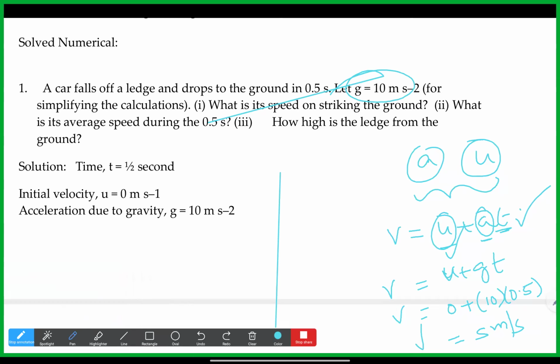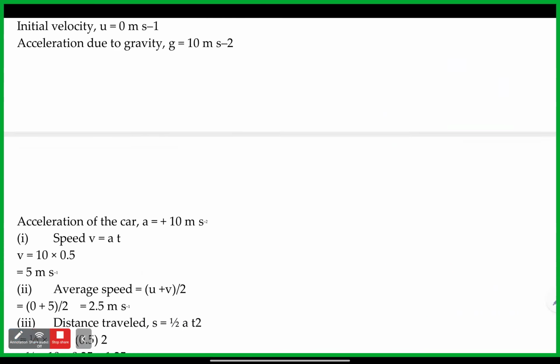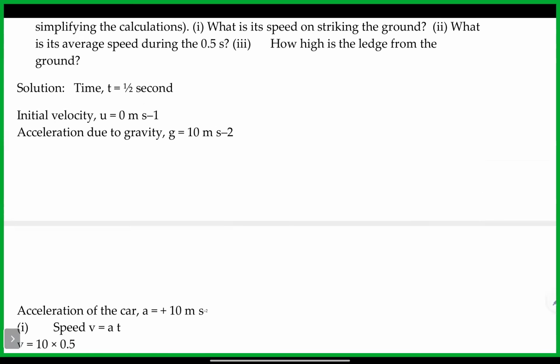And now what is its average speed during the 0.5 seconds? So on that day I did one mistake, Pranav. Average speed is nothing but total distance by total time. Yes, Pranav. So here for that, or we can do v plus u by 2 also. Sorry, v plus u by 2 also we can do. Average is generally when you add two things and take the average, suppose average of 5 and 3 means 5 plus 3 by 2. Yes, sir, like that.